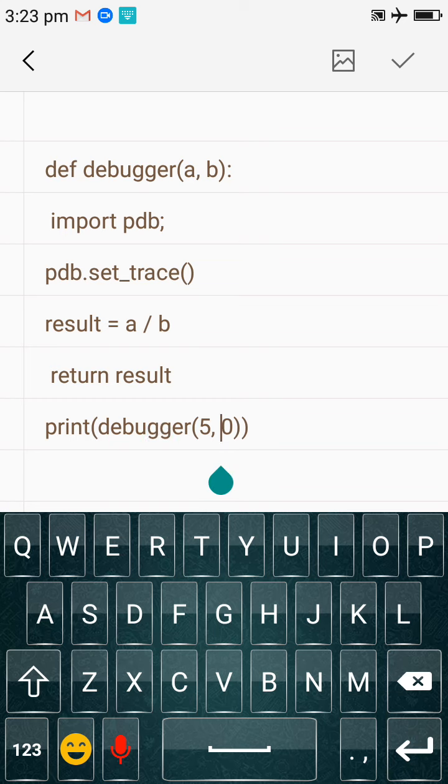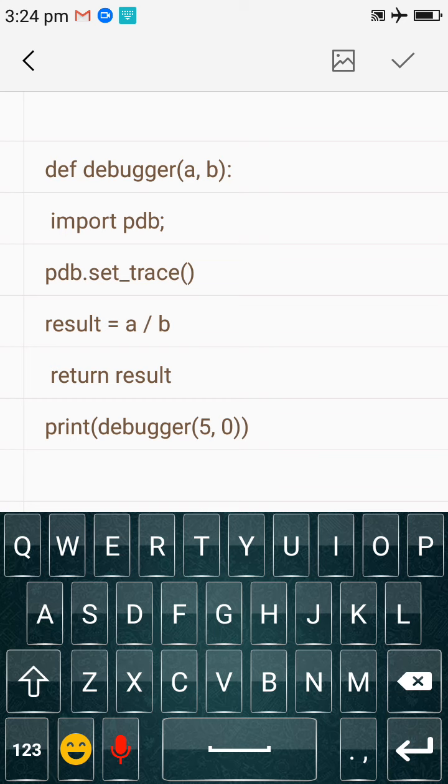Now you are calling the function debugger with 5 and 0. 5 is the first argument, 0 is the second. So a value is 5, b value is 0. Import pdb will import the module, and here the function will be called, and as 5 divided by 0, again you will get infinity. So here is the logical error. Again the program will stop on this line and you have to remove the error. After removing the error you can press C and execute further.